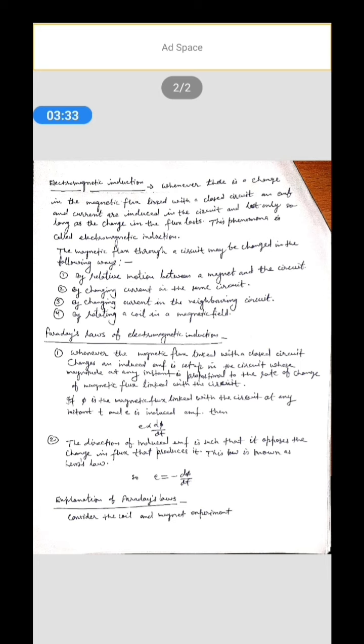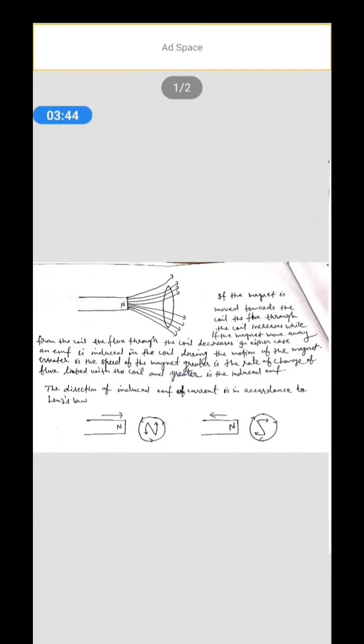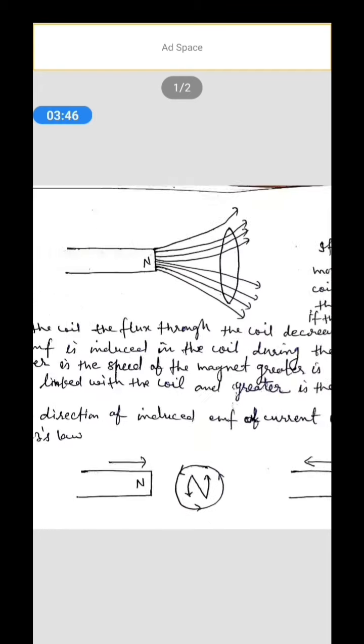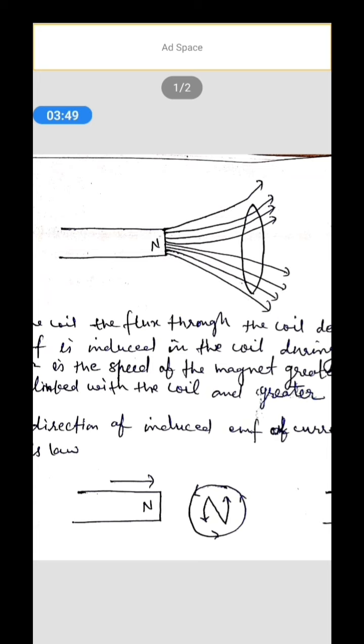Explanation of Faraday's laws. Consider the coil and magnet experiment. When the north pole of the magnet is placed near the coil, a definite number of lines of magnetic induction originating from this pole pass through the coil. That is, a definite magnetic flux is linked with the coil.